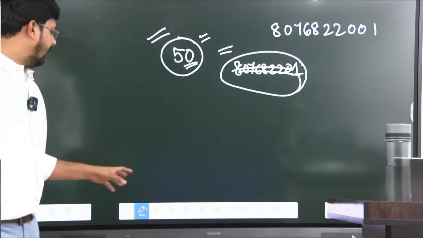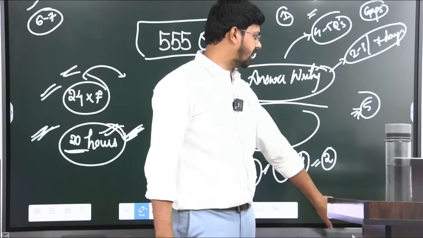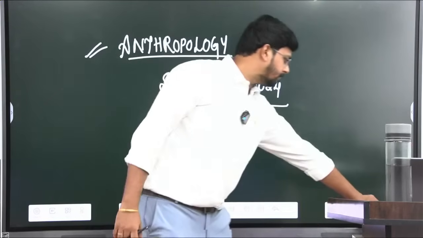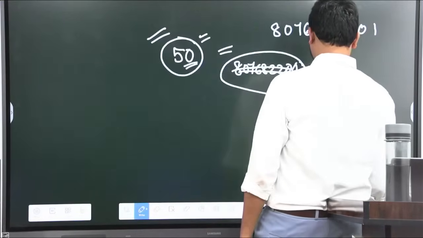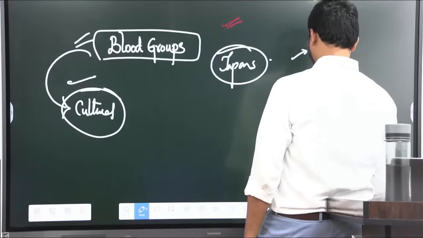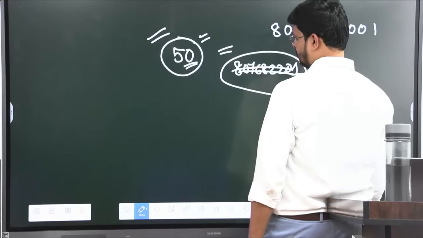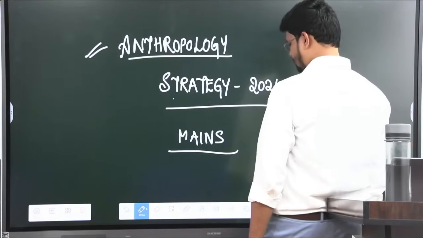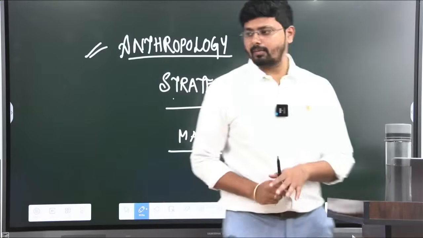Okay, so for the 555 Quick students, what we are going to do is divide the syllabus into 7 weeks. I am not able to find the page.